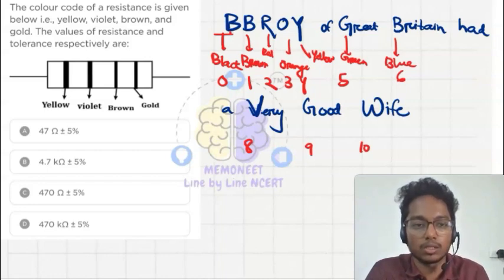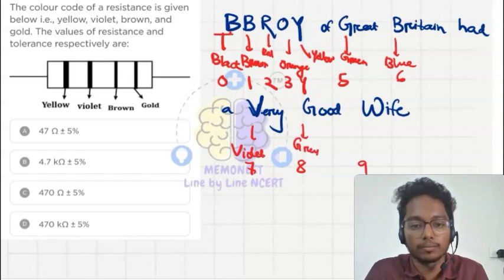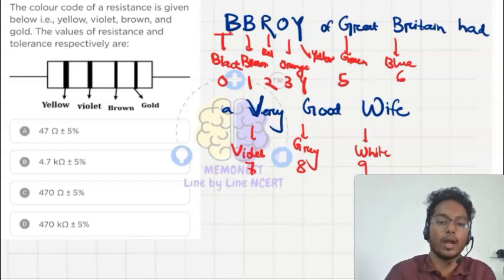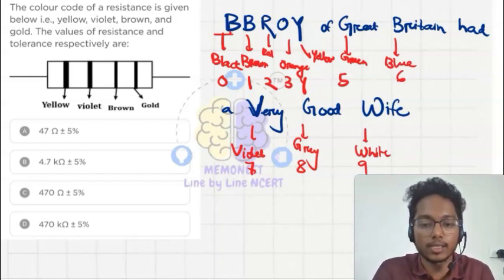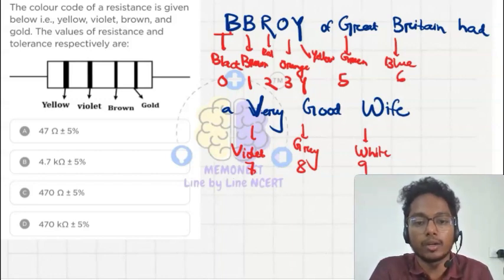Okay, this is not 7. Sorry, this one is 7, 8, 9. So this is violet, then gray, then white. This is the color code, and for that code we have assigned some numbers. So black for 0, brown for 1, red for 2, orange for 3, yellow for 4, green for 5, blue for 6, violet for 7, grey for 8, and white for 9.